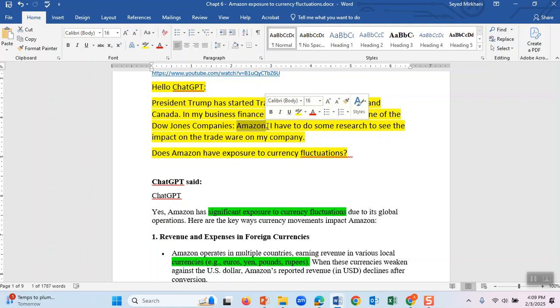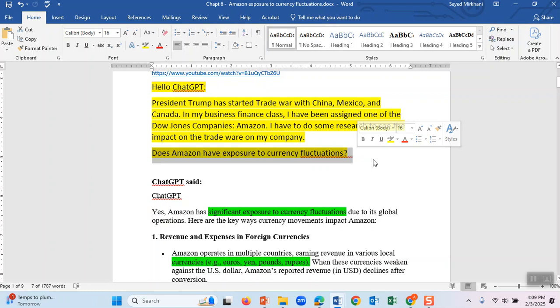already started. One thing I wanted to know first is if Amazon is exposed to currency fluctuations, because now the price of the US dollar is going to go up or down, and the Mexican peso is going to go up or down, or the Canadian dollar is going to go up or down. And I want to know what is the impact of this trade war. One of the questions I have is, does Amazon have exposure to currency fluctuations because of this trade war?